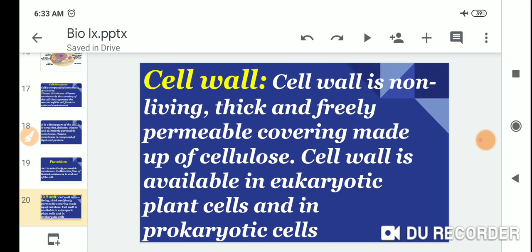Cell wall. The cell wall is a non-living, thick and freely permeable covering made up of cellulose. The cell wall is available in eukaryotic plant cells and in prokaryotic cells.